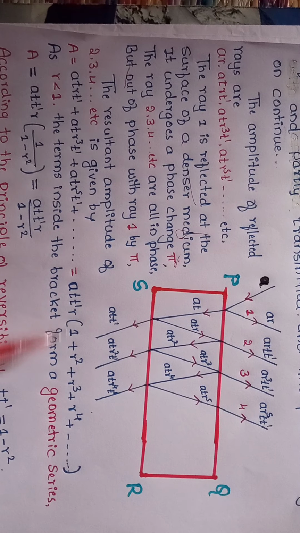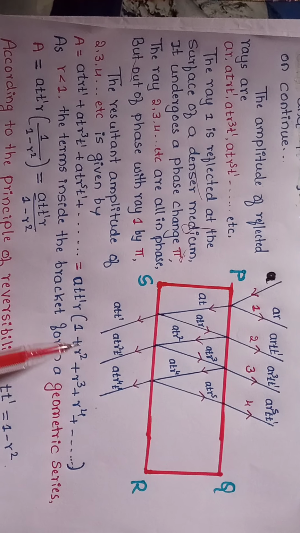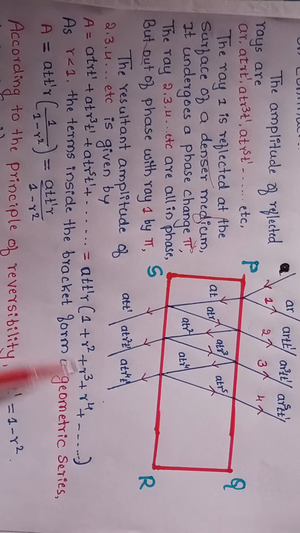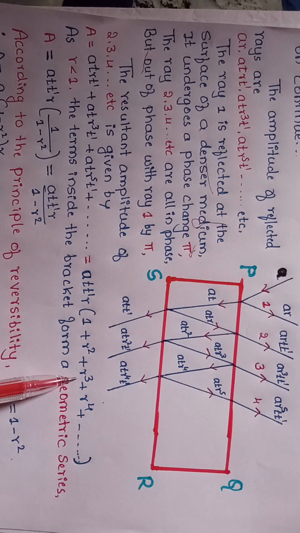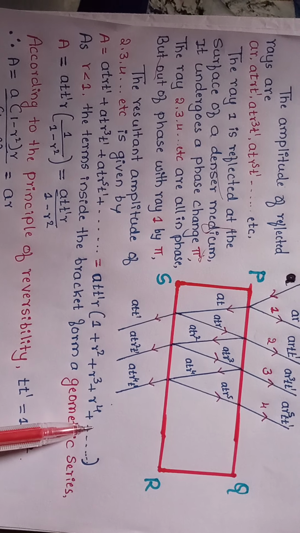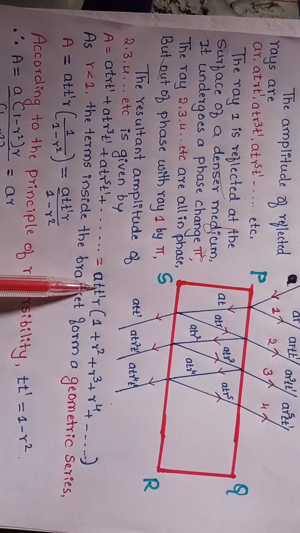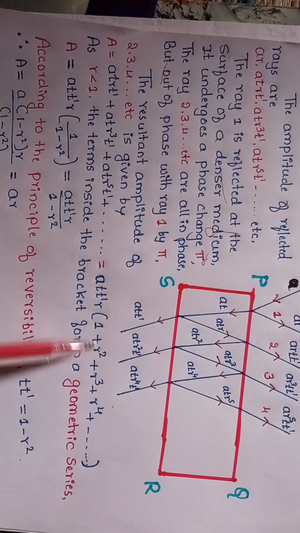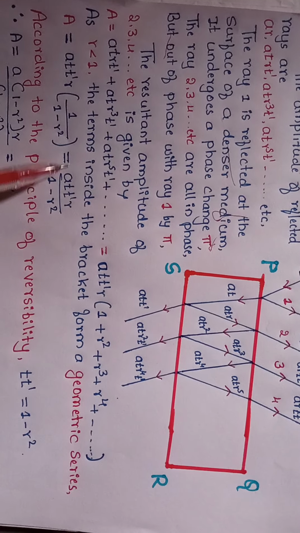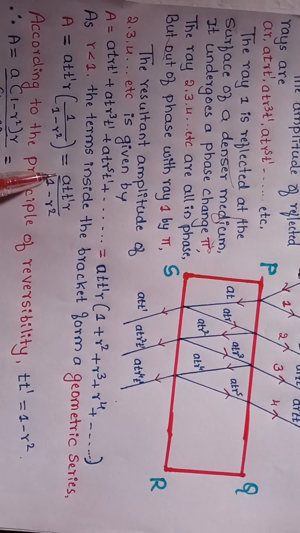The term in the bracket is a geometrical series, therefore its value is 1 divided by 1 minus R square. Then the resultant amplitude A equals A T T dash R into 1 divided by 1 minus R square, which is equal to A into T dash into R divided by 1 minus R square.